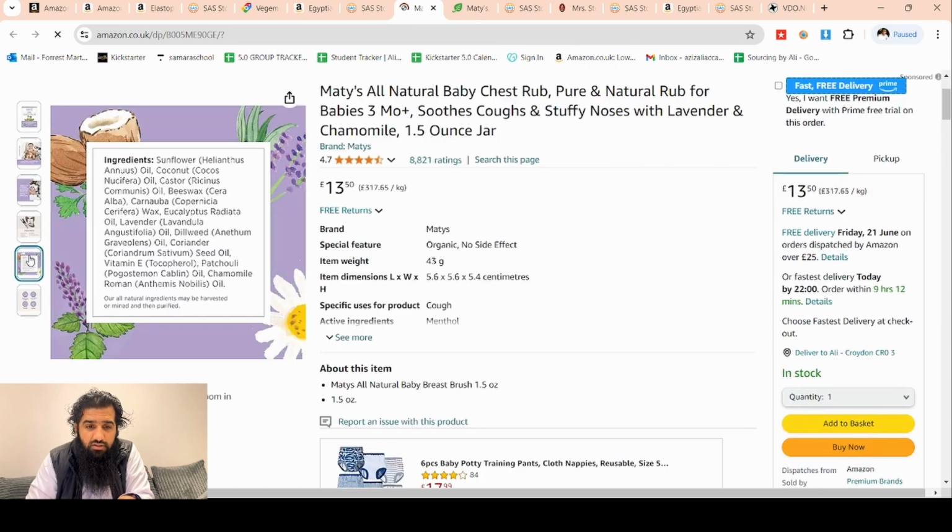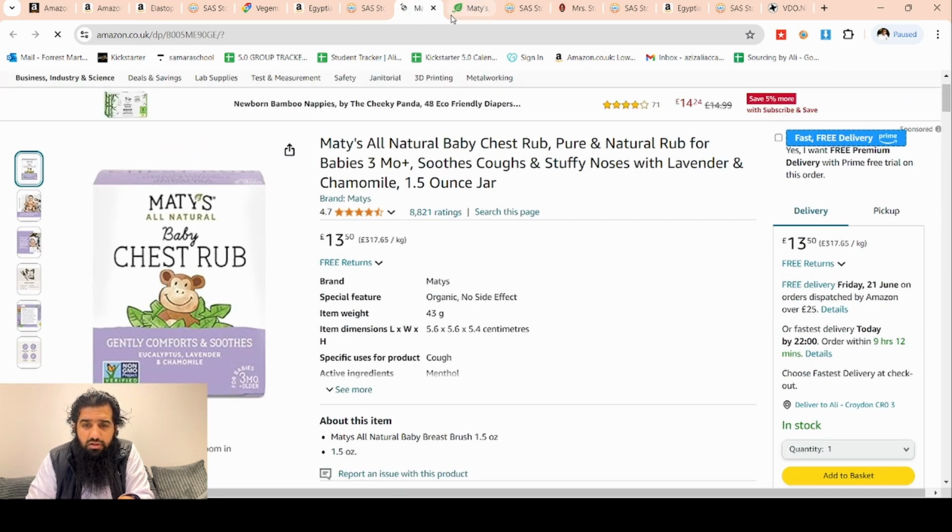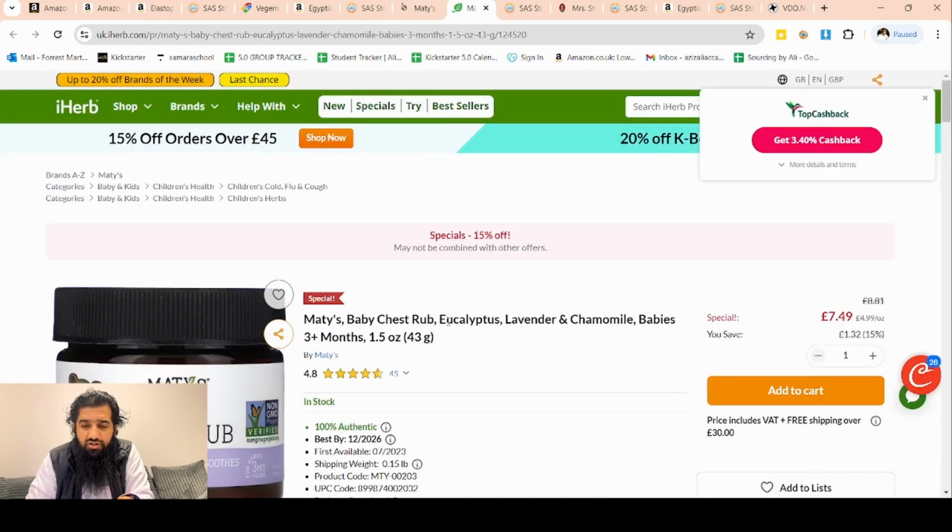Let's see. Okay, let's check the title. Matty All Natural Baby Chest Rub. It is baby chest rub. Yes, looks like the same.